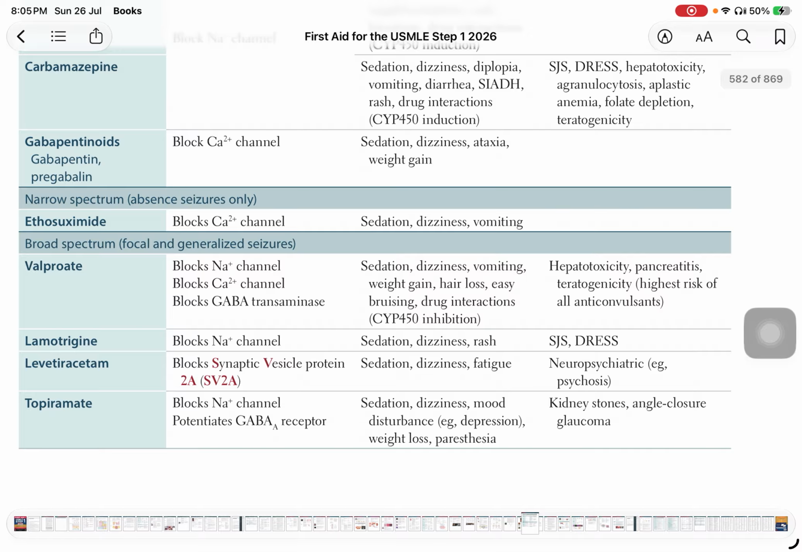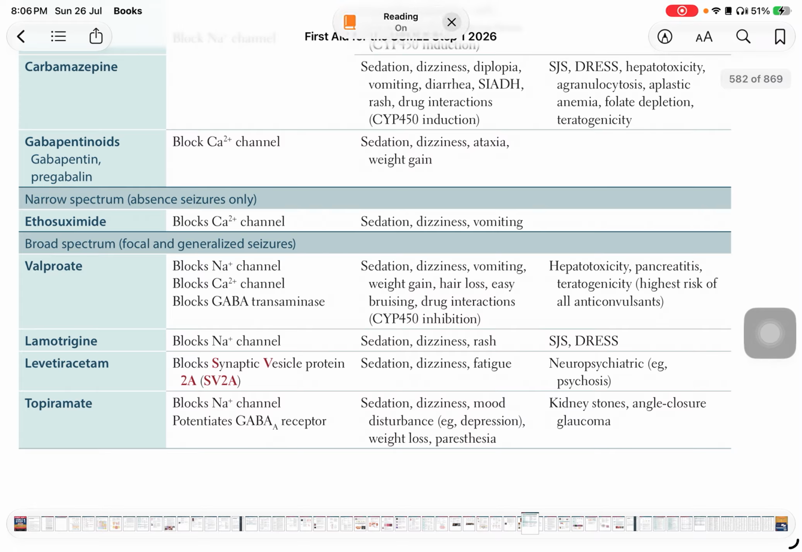Levetiracetam blocks synaptic vesicle protein 2A, SV2A, and it results in sedation, dizziness, and fatigue. And an adverse effect is neuropsychiatric, for example, psychosis. So levetiracetam can result in psychosis. Then the last one, that is topiramate, blocks the sodium channel,